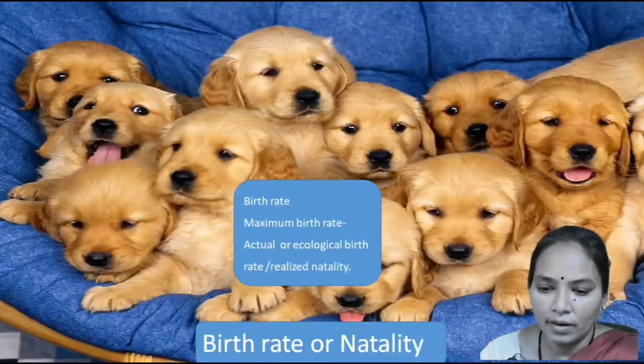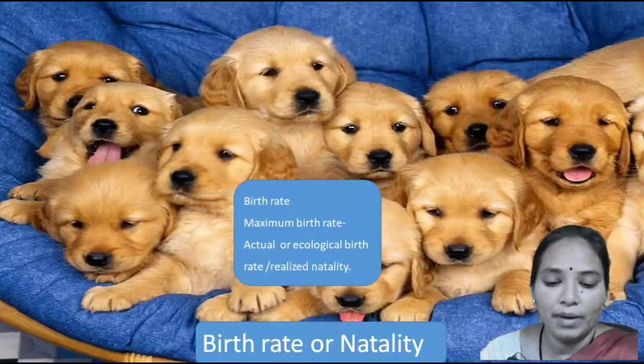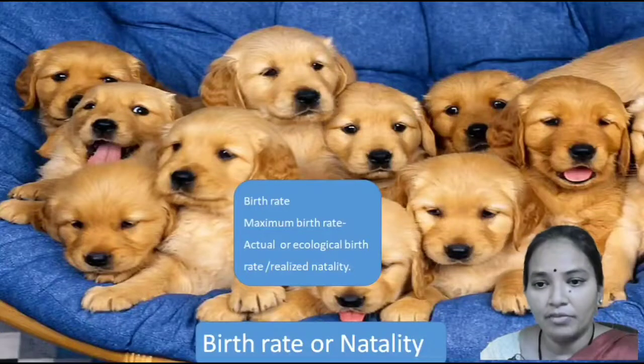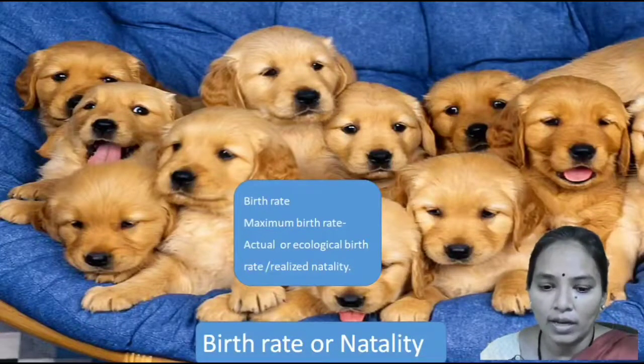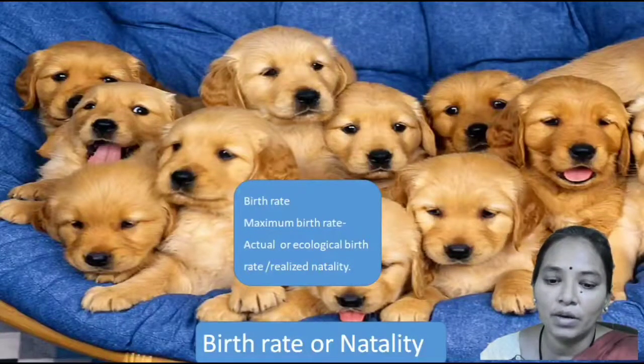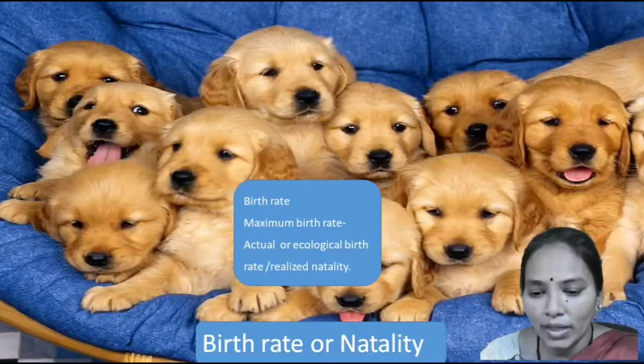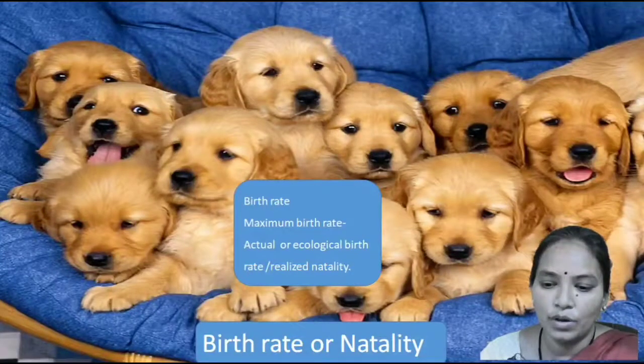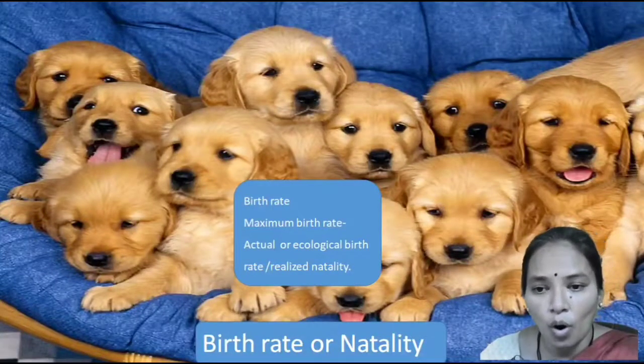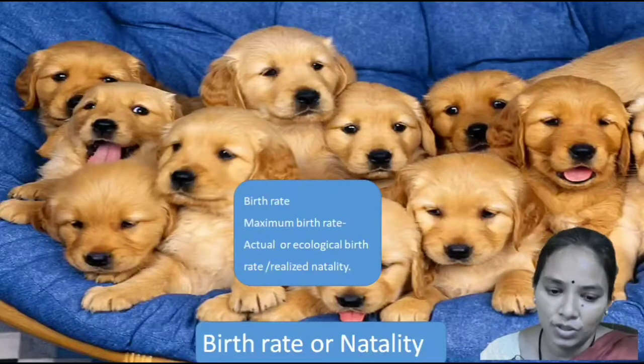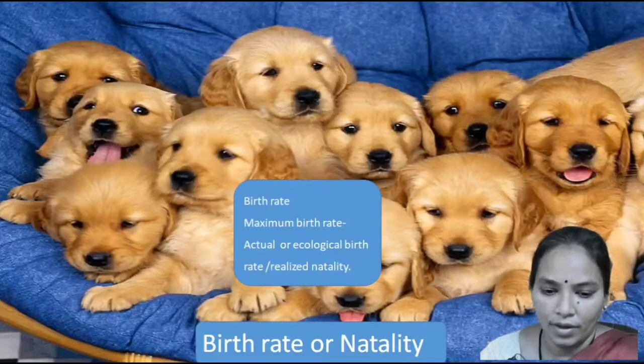Here, not all the females are equally fertile, not all the eggs that are produced will hatch, and not all the eggs that hatch will form larvae.